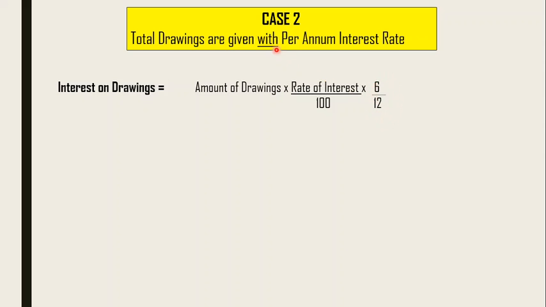Why is it average basis? It says the drawings are given with per annum. That means it's like 6% per annum, and the 6% is for the full year. But if the date of drawings is missing, you cannot find out for how many months you have to calculate. So we can assume it's for a 6 months average.